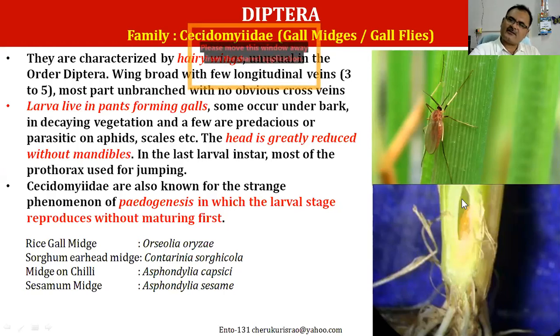Cecidomyiids, though they are very, very small, create serious damage to crops because they also have a different kind of reproductive mechanism called pedogenesis, which means even the larval stage can reproduce without mating. And the rice gall midge, Orseolia oryzae, is very popular, and it is seen very commonly in Telangana and some places of the north coastal area.